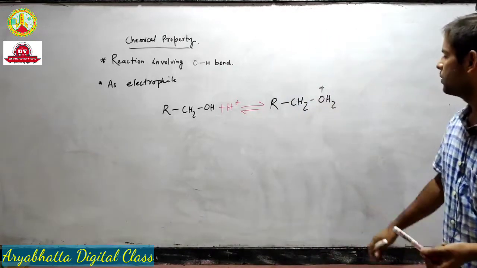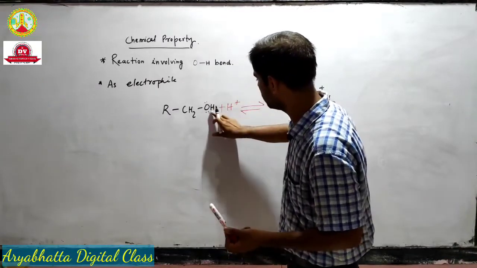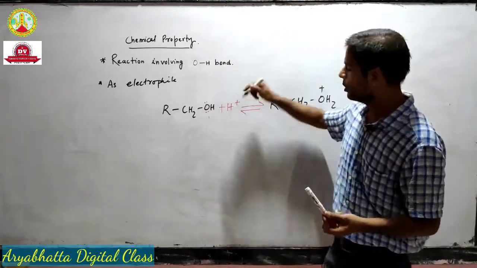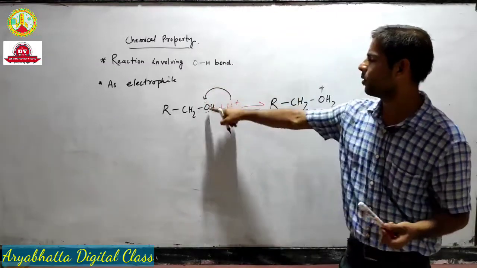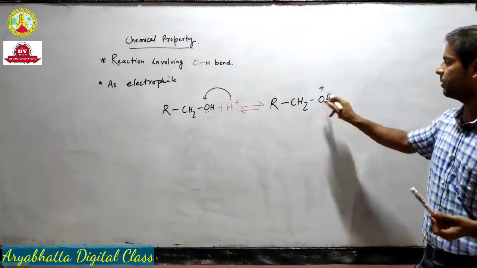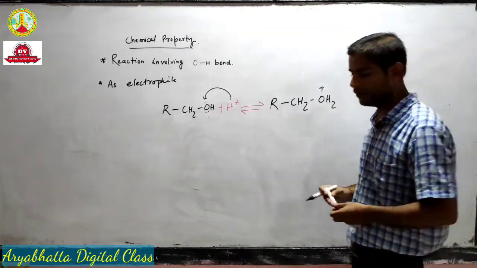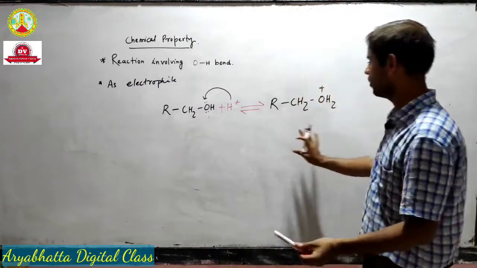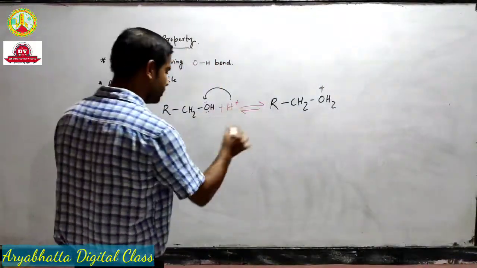Now you know what is happening. Oxygen has 2 lone pairs, so the hydrogen ion is getting attached to this oxygen. So oxygen becomes trivalent, there is a positive charge just like the previous case. We have this. Now in the next step, what will happen?